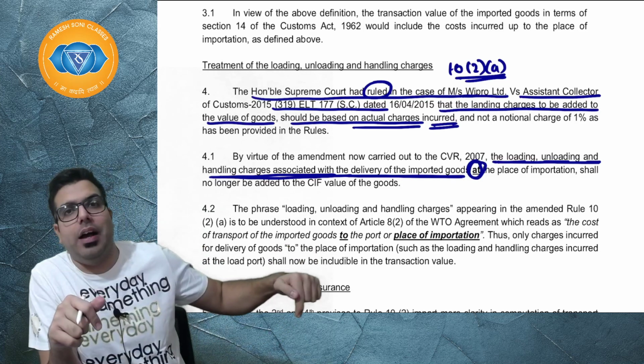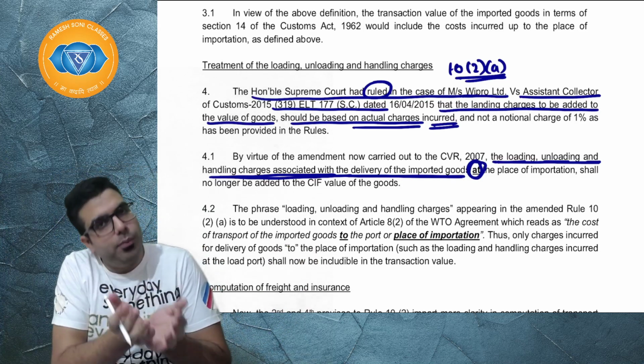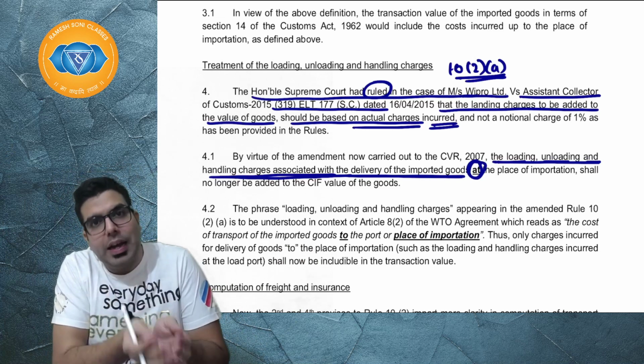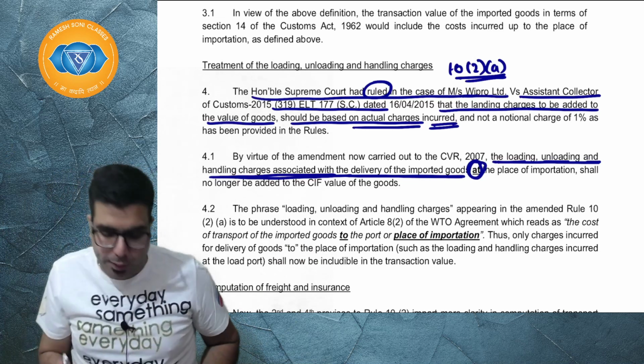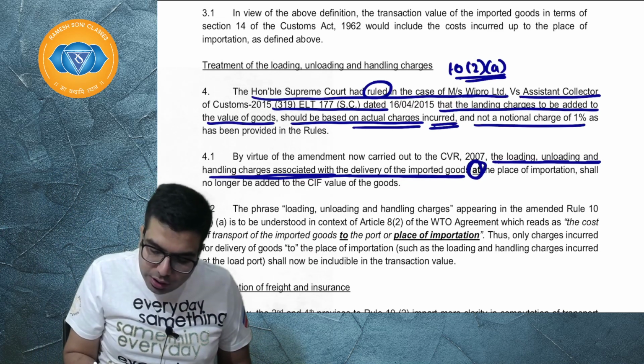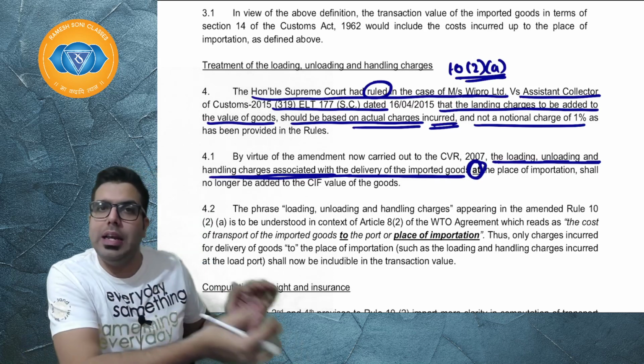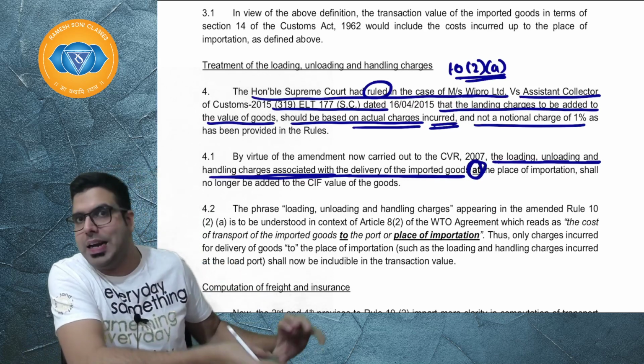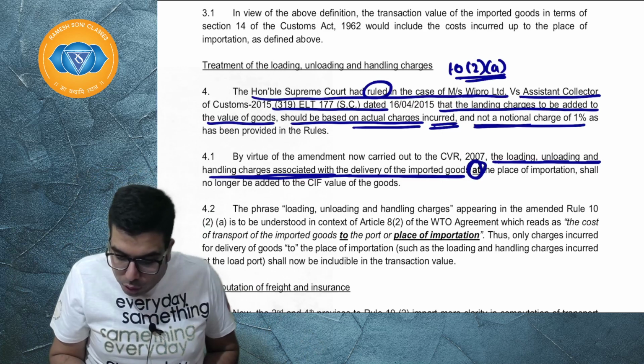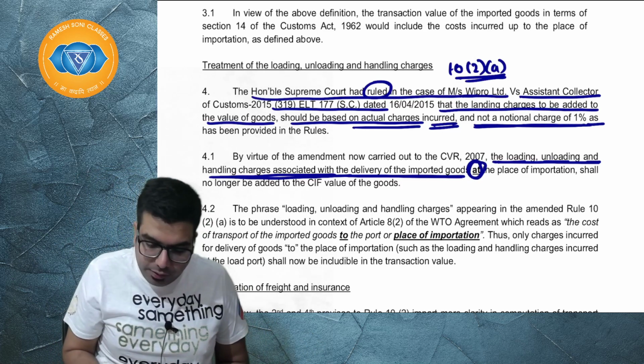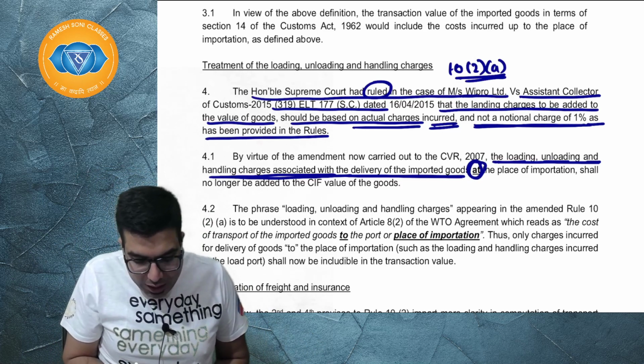Supposedly Wipro imported some software, and on that 1% landing charges used to be added. The Court said that if any landing charges actually exist, those have to be added, not a notional 1% as provided in the rules.